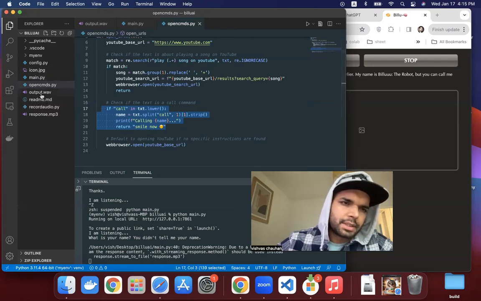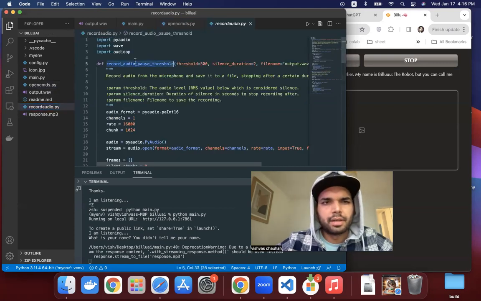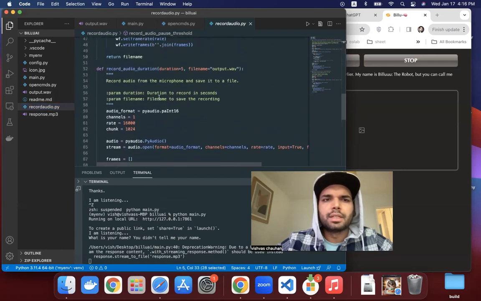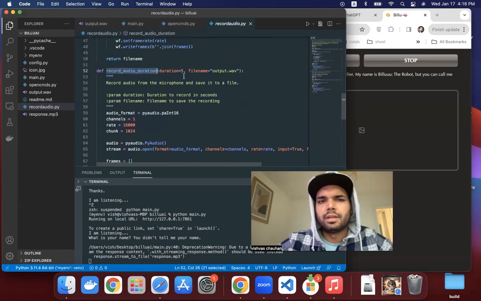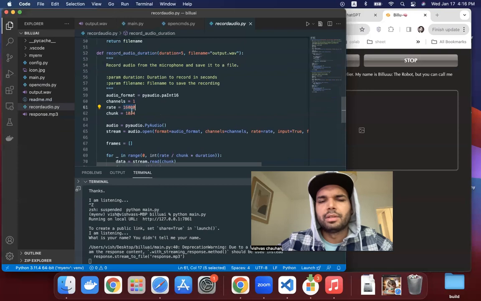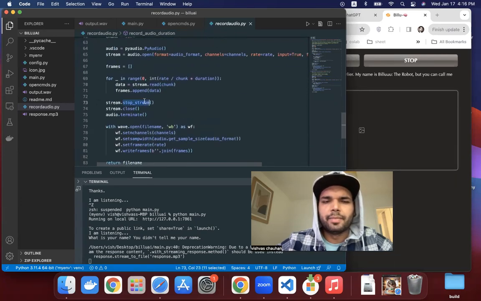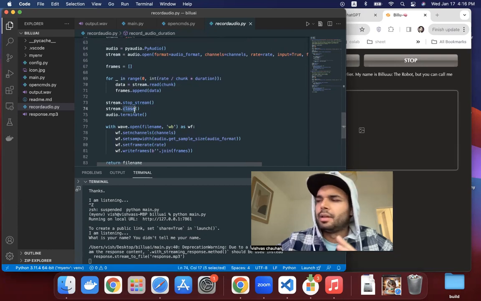What else? The third part, record audio, was the most complicated part, but thanks to GPT again, it gave me this code. Record audio duration: there are two custom codes here that you can do with PyAudio. Actually, it's about how it takes the chunks and the rate, so you can play with it. I'm not playing with it. It's a simple, direct set of methods applied here: stop, stream, then close, then terminate.